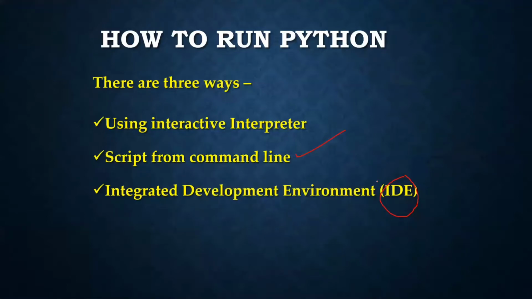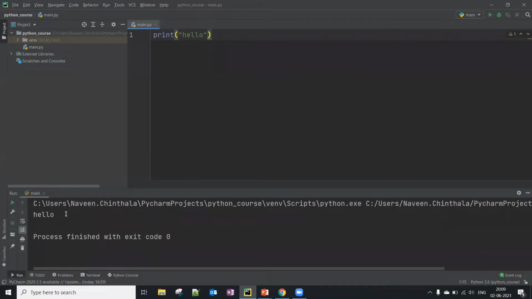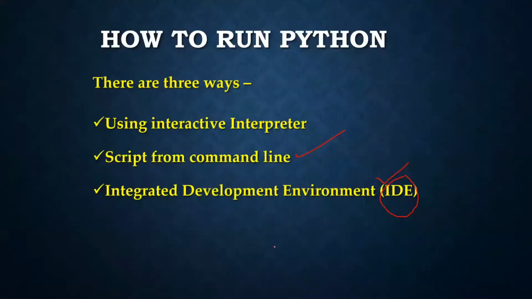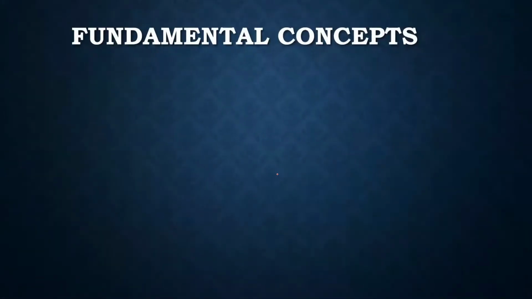And the third way, obviously while developing in Python, is that we commonly use IDEs, right? Currently I'm using PyCharm. So this is an IDE. I'm running my print statement directly here, which means I'm running the Python program here. This is the third way I was talking about. Okay, let's move on to the fundamental concepts.